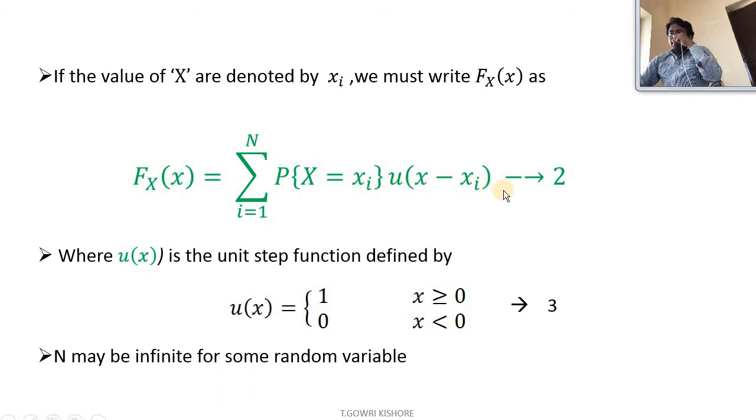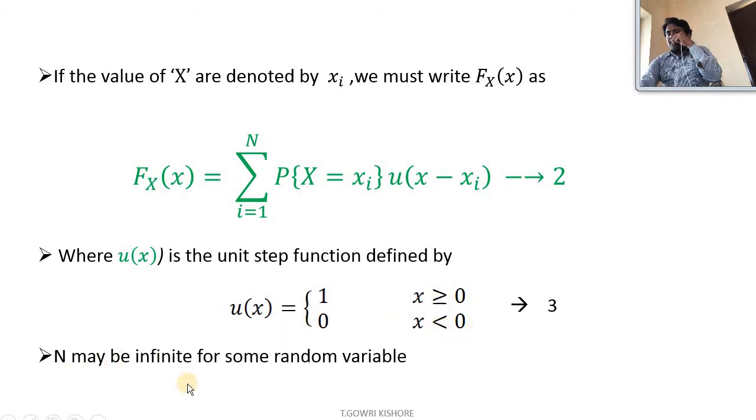Because discrete elements give a step representation, where u of x is the unit step function, defined as u of x equal to 1 when x is greater than or equal to 0, and 0 when x is less than 0.